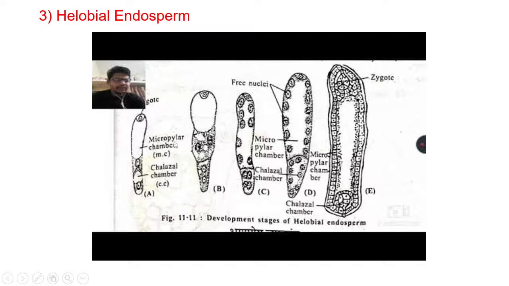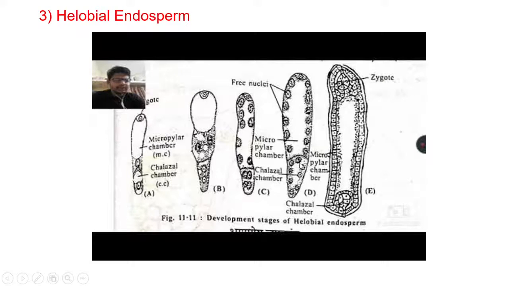In this case, the first division of the primary endosperm cell is followed by a transverse wall, producing macropylar and chalazal cells. Subsequently, normal free nuclear divisions take place in the macropylar end as well as toward the chalazal end.